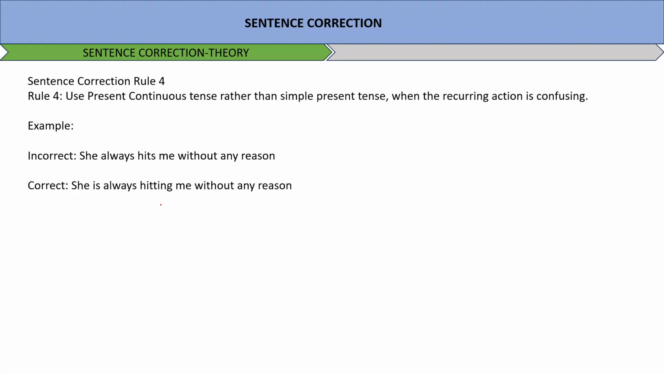Rule 4 says use present continuous tense rather than simple present tense when the recurring action is confusing. For example, she always hits me without any reason. She is always hitting me without any reason. Like something is recurring, something is happening again and again. That kind of action is there, and you're confused about that action. Why is this action happening? So in that case, you can definitely go with present continuous instead of simple present tense.